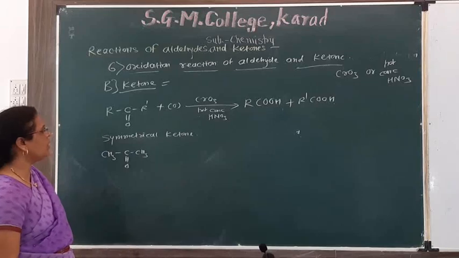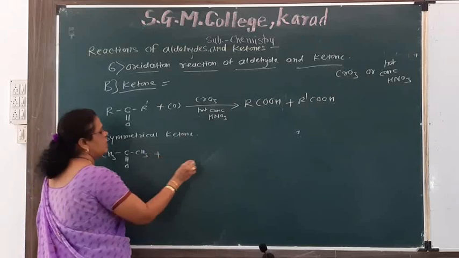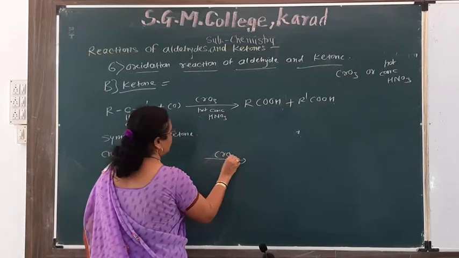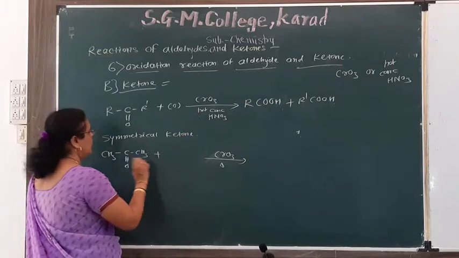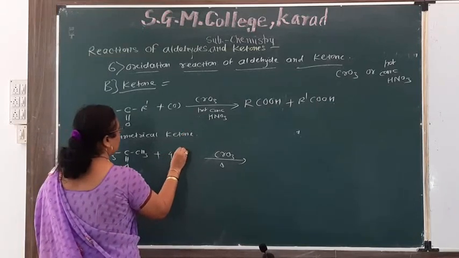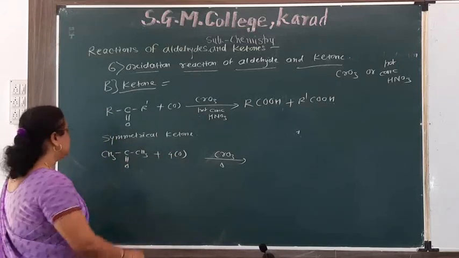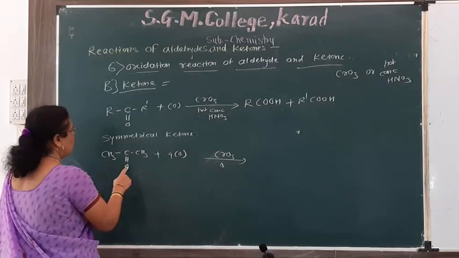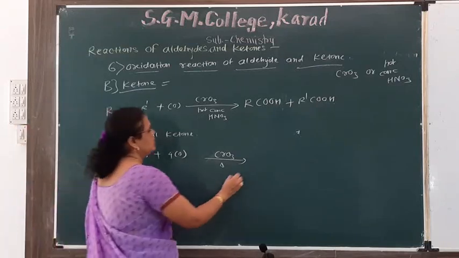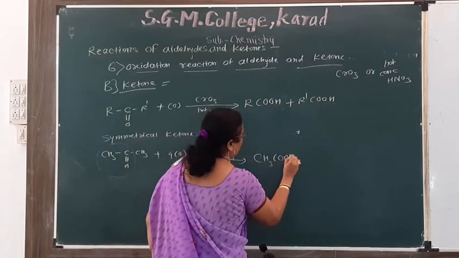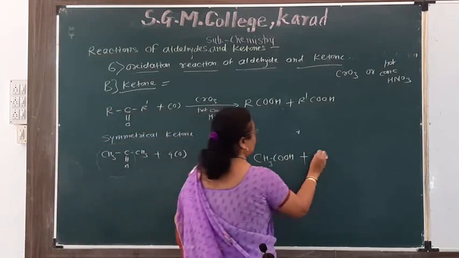When this symmetrical ketone like acetone is oxidized by using CrO3 or hot concentrated HNO3, then 4 nascent oxygens are used, and this gives CH3COOH plus this methyl group converted to CO2.